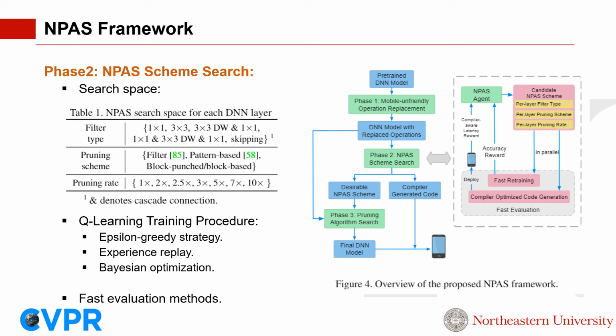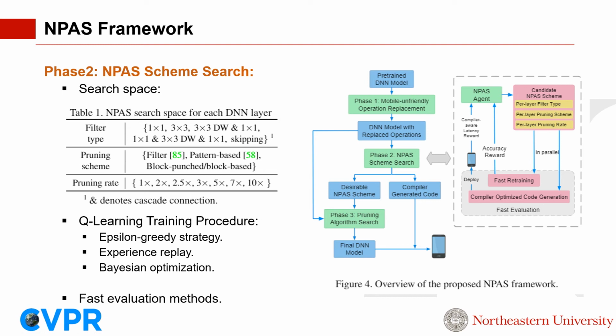Here we show the search space of phase 2 in table 1. The candidate filter types include 1 by 1, 3 by 3, 3 by 3 depth-wise, and so on, or even skipping the whole layer if necessary. Besides that, the NPAS agent can choose from filter pruning, pattern-based pruning, and block punch or block-based pruning with different pruning rates for each layer. As different layers may have different compatible pruning schemes, we allow NPAS the flexibility to choose different pruning schemes for different layers. This is well supported by our compiler code generation.